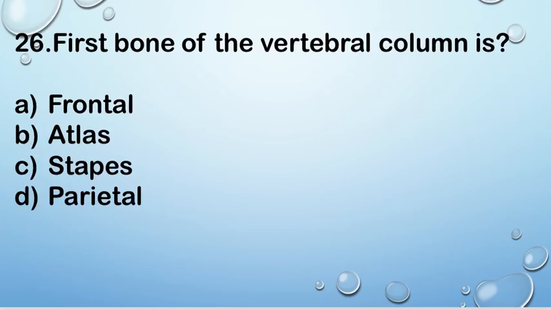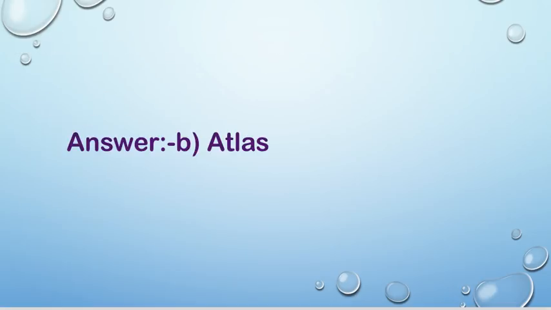Next question number 26. First bone of the vertebral column is option A frontal, B atlas, C stapes and D parietal. Right answer is B atlas. Atlas is the first bone of the vertebral column.